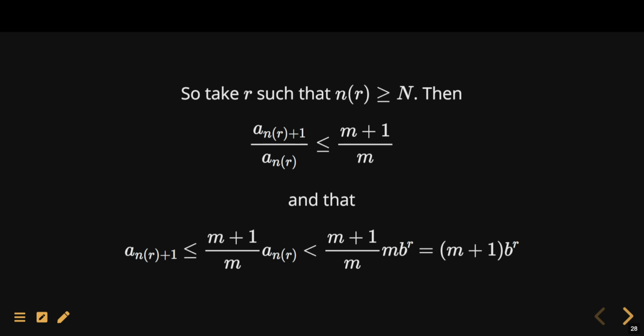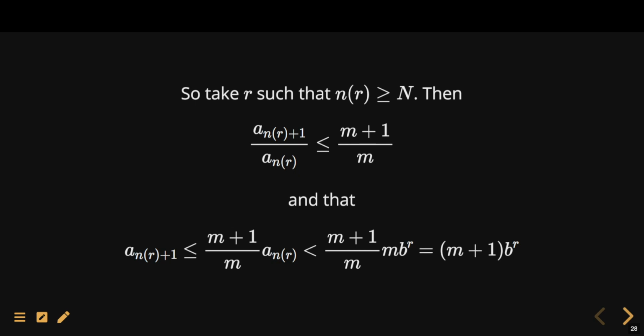And so, because the limit of the ratio is equal to 1, this tells us that the ratio of A of n of r plus 1 to A of n of r is less than or equal to 1 plus 1 over M. And by rearranging, we can show that A of n of r plus 1 is less than or equal to M plus 1 times B to the r. So this shows half of what we wanted.